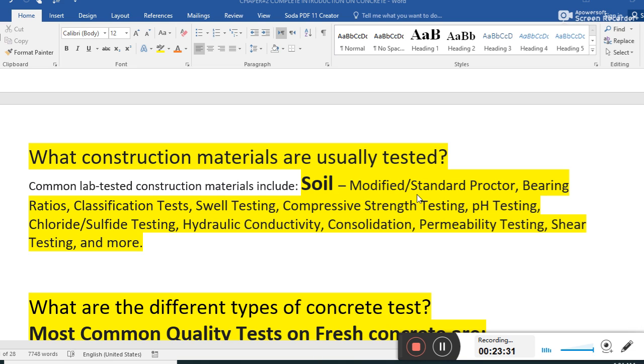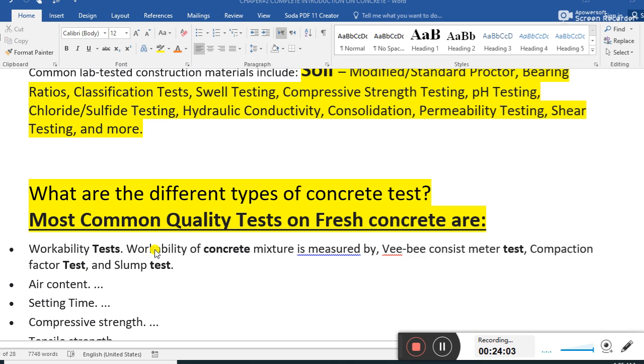Soil: modified standard Proctor, bearing ratio. These are the tests performed on soil. Modified standard Proctor, bearing ratio, classification test, swell test, compressive strength test of the soil, pH testing, chloride and sulfate testing, hydraulic conductivity test on soil, consolidation, in-situ permeability testing on soil, shear testing, and more testing on soil.